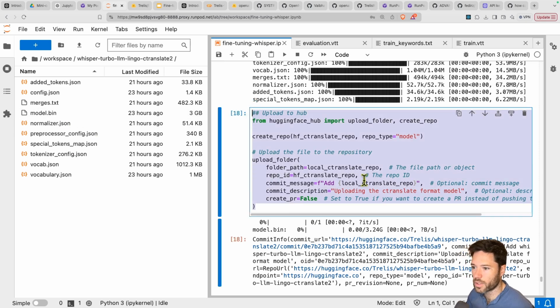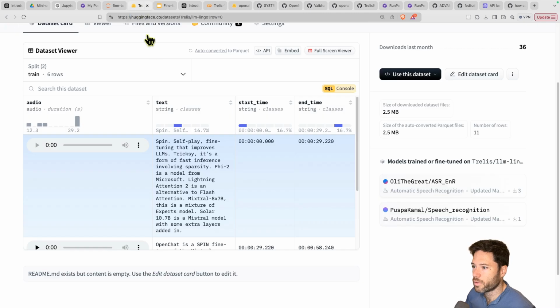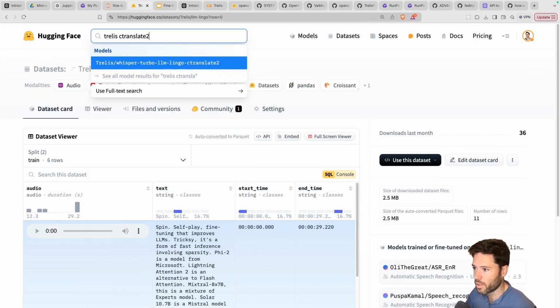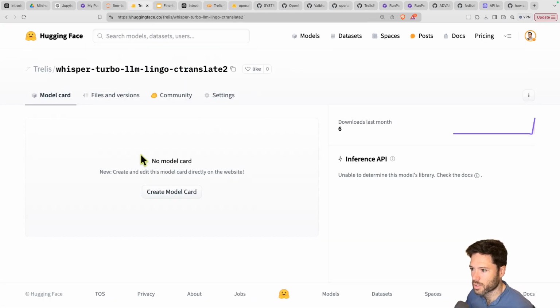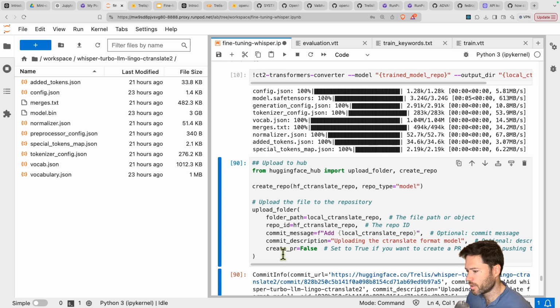And then we can upload this entire folder to Hugging Face. So I think that's what I've done. And if you look here on Hugging Face, you can find Trellis CTranslate2. And you'll see here I've uploaded the CTranslate2 format of the model, which has got the vocabulary, the model, the config.